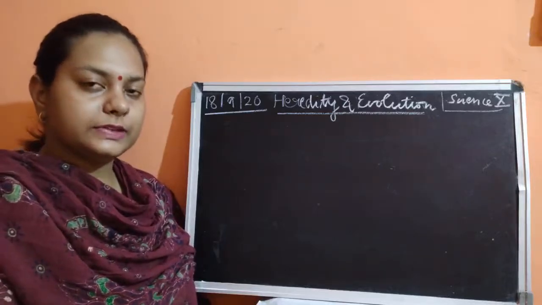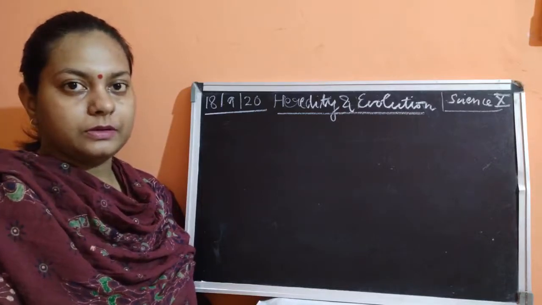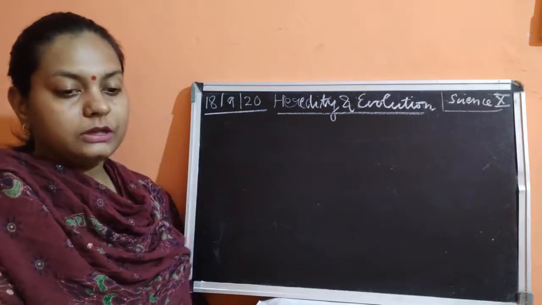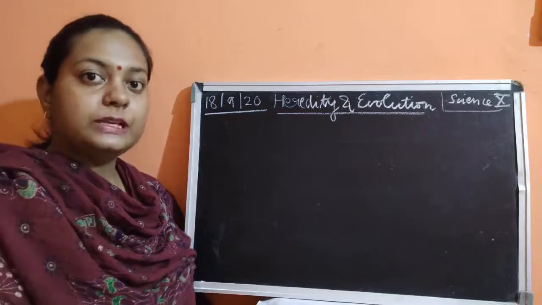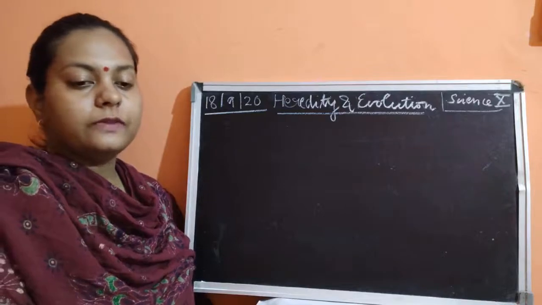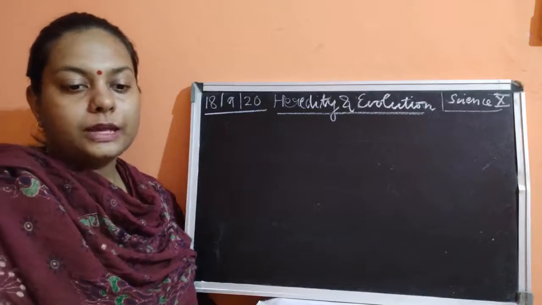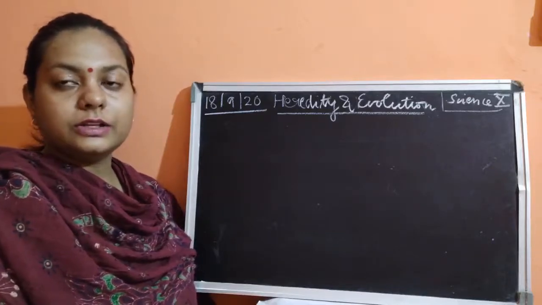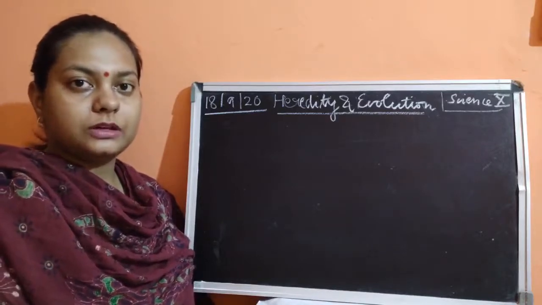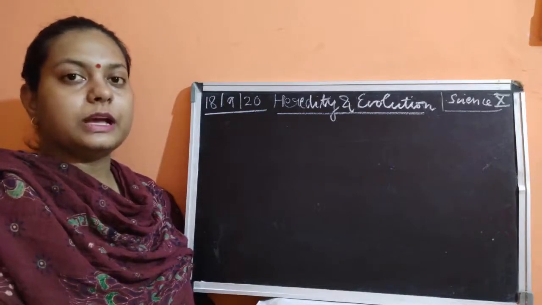Before starting today's video, I would like to tell you what we have discussed till now in this chapter. We started this chapter and I told you the meaning of the word heredity, which means the transmission, the passage of different characteristics, different features from parent to their offspring. Whenever the continuation of features present in the parent passes into the offspring, meaning their children, it is said to be heredity.